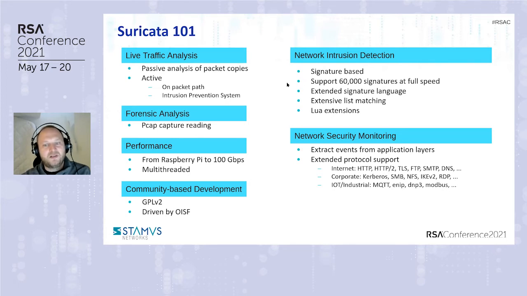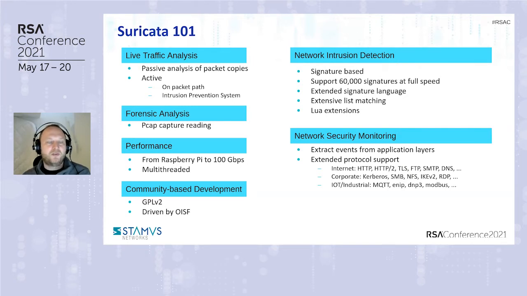For most use cases, we can state that Suricata can replace Zeek. You have the same kind of data, you have a long list of protocols. It supports protocols from the internet like HTTP, HTTP2, TLS, the older ones like FTP or SMTP, and it also supports corporate network protocols like Kerberos, SMB, NFS, and the new stuff like IoT is also there with MQTT, and the old stuff like industrial network protocols like DNP3, Modbus, and ENIP are also present.